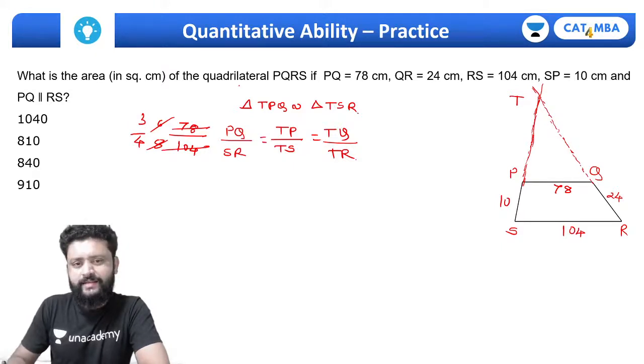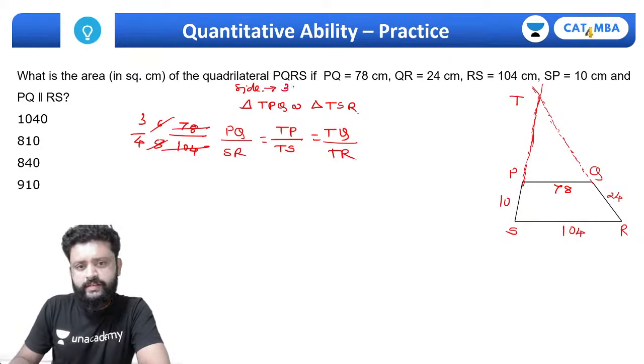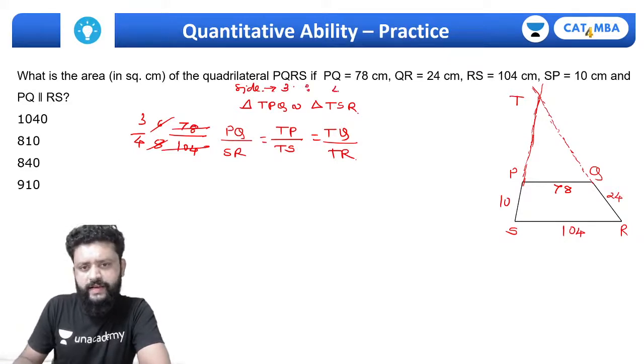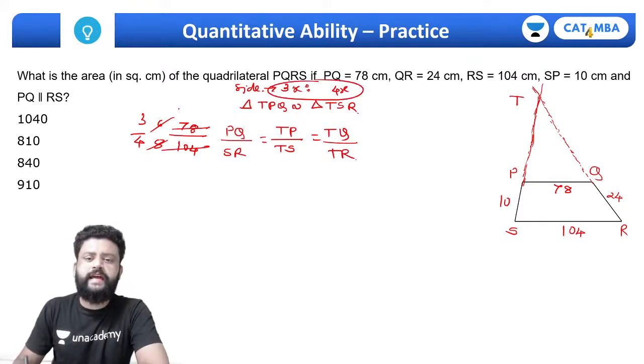So for these two triangles, the ratio of sides is, if TPQ's side is 3, then the bigger side is 4. The ratio of the sides is 3:4.